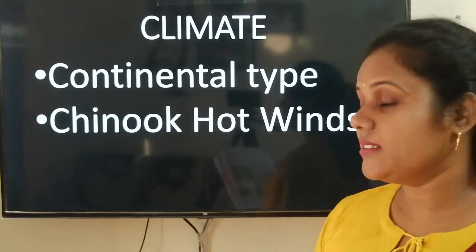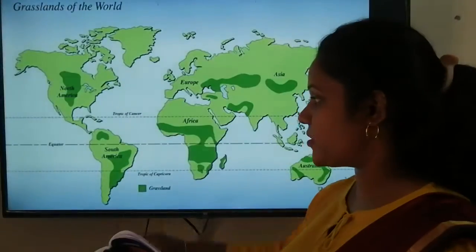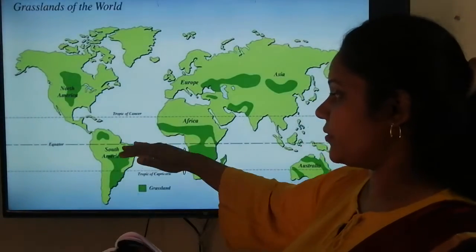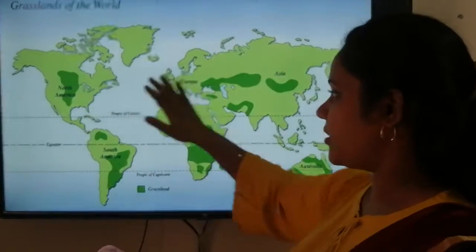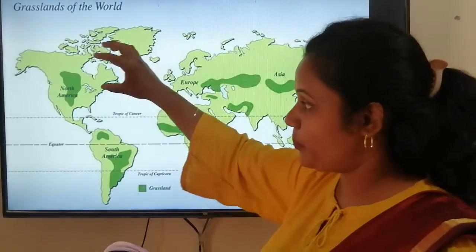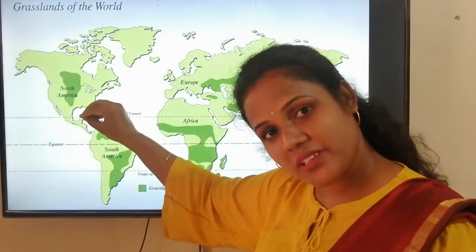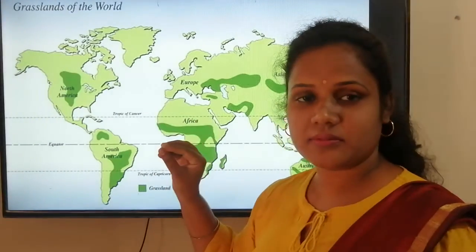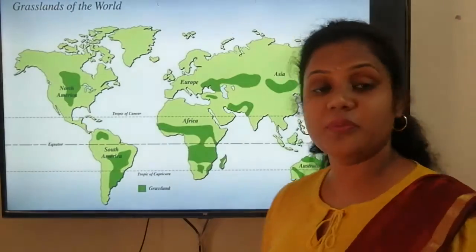Okay. And here in the northern hemisphere, I am talking in terms of only the northern hemisphere. We are not talking in terms of these three grasslands. I am talking about steppes and prairies. These grasslands are in the middle, far from water. Okay. So here what is happening, the climate is either too hot or too cold.